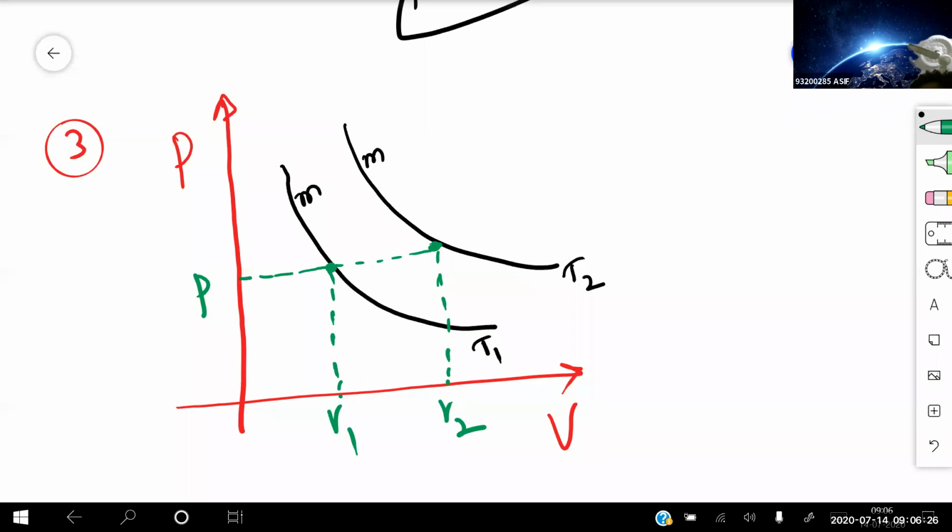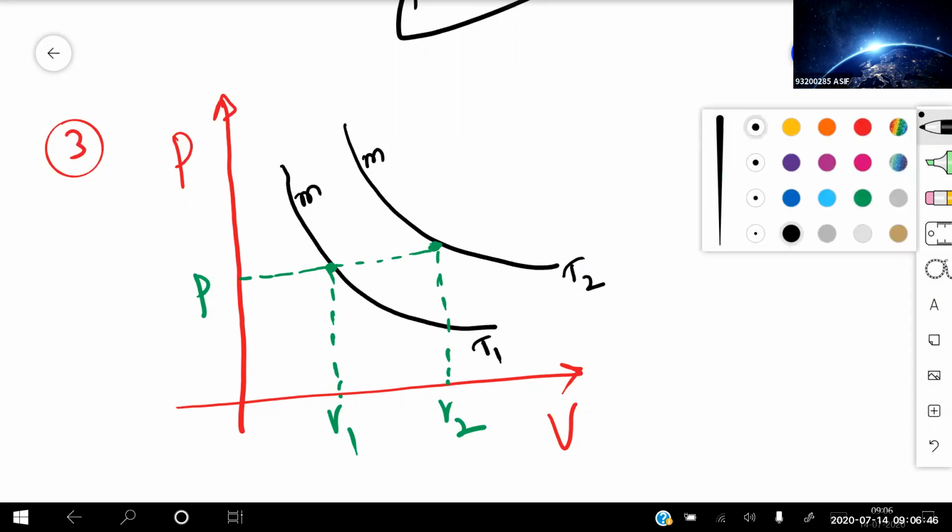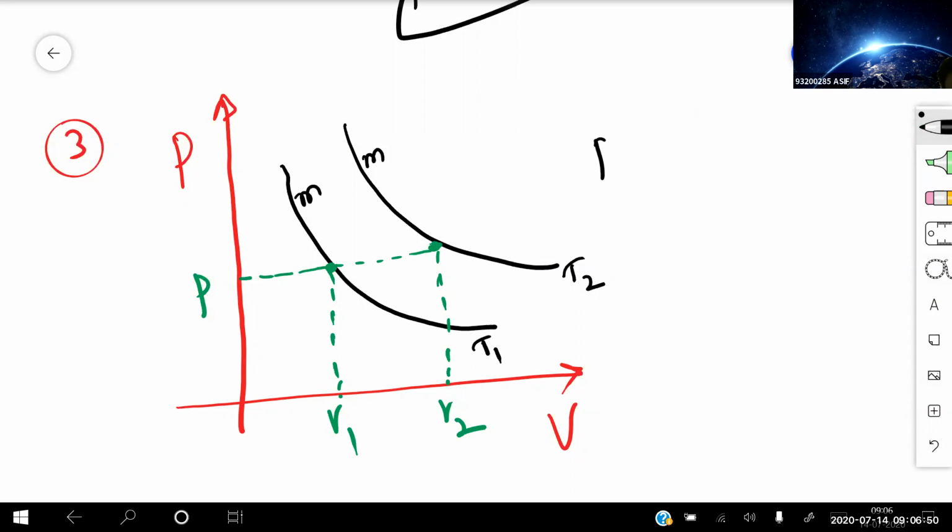Whenever you get such types of graphs, 2, 3 or 4, you take any one point which is fixed, either horizontal or vertical. That is not a problem for me. Clear? So when I'm keeping one horizontal point constant, the pressure remains constant. Volume for the first graph is V1, for the second graph it is V2. Now from the relation, PV is directly proportional to temperature. PV is equal to nRT.